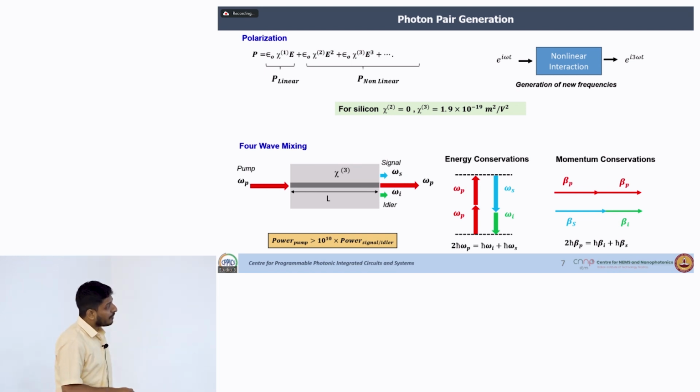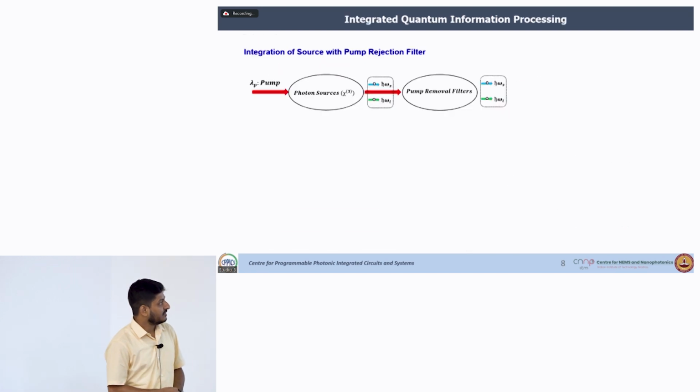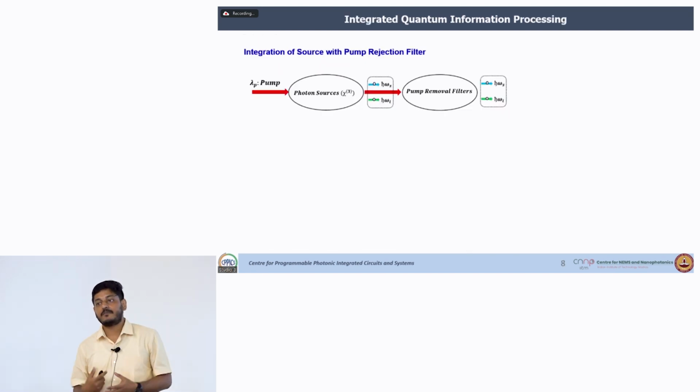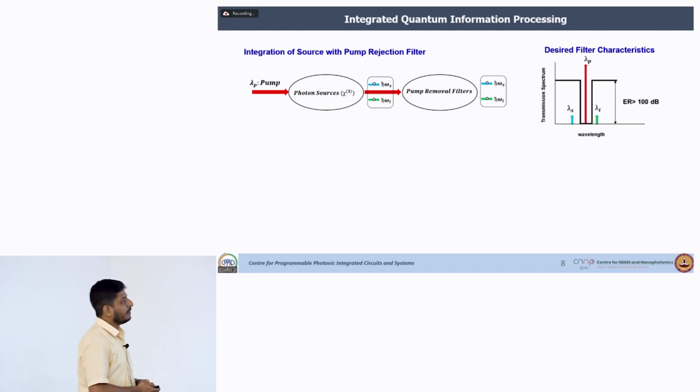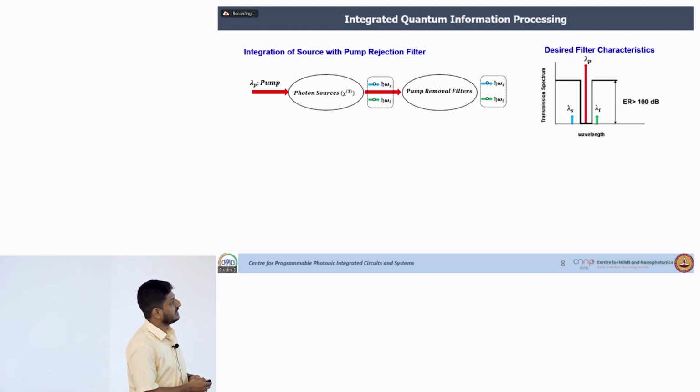Now, we want to do operation on this signal and idler at the next stage, but we do not need this pump. So, we have to block this. So, we need something called a pump rejection filter, and this pump rejection filter has to be demanding, because it has to suppress this high intensity pump by more than 100 dB, and it has to add minimum insertion loss over this signal and the idler.